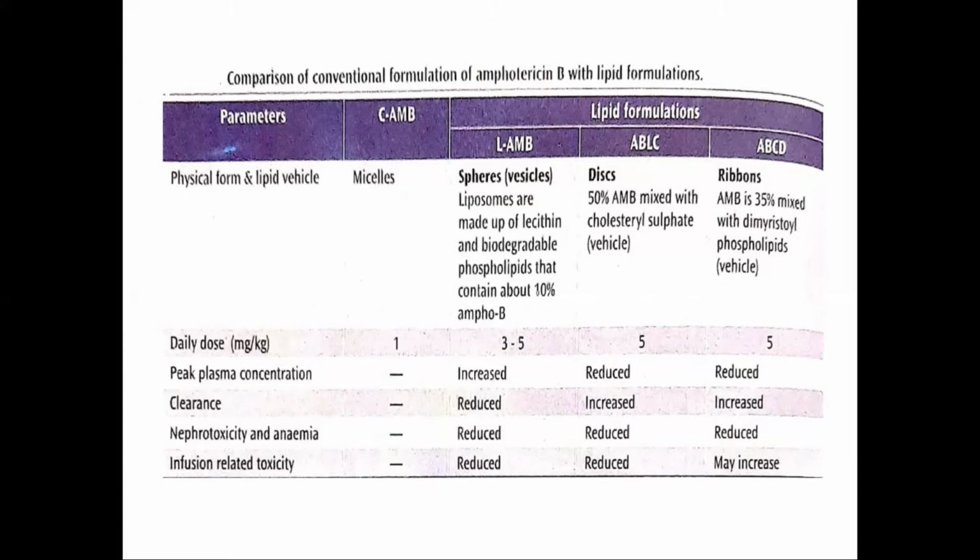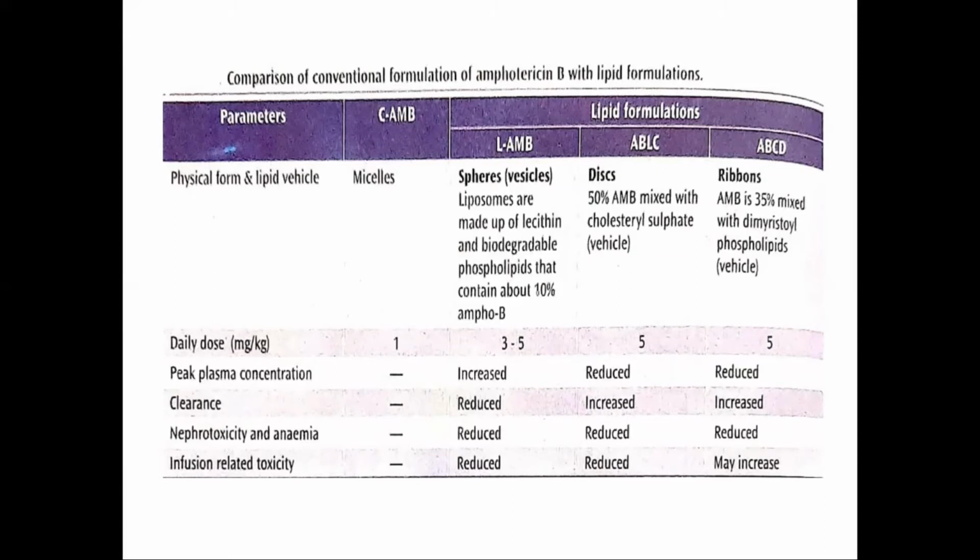But as far as nephrotoxicity is concerned, this is reduced, as we can see in the table, and the tolerability is increased. So lipid formulations are used when the patient cannot tolerate the conventional amphotericin B. The liposomal amphotericin B is more satisfactory because large doses, about 3 to 5 milligram per kg per day, can be given.